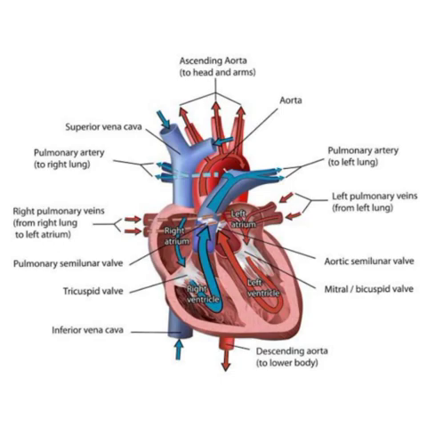Oxygen-rich blood is carried to the left atrium by the pulmonary vein. This is the only vein that carries oxygenated blood. From here, the blood flows through an opening into the left ventricle. The left ventricle pumps oxygen-rich blood to every part of the body through the aorta. The oxygen is then used by the cells and the cells produce carbon dioxide. The blood takes in carbon dioxide and returns to the right atrium of the heart.